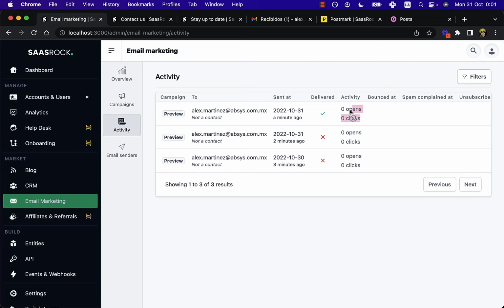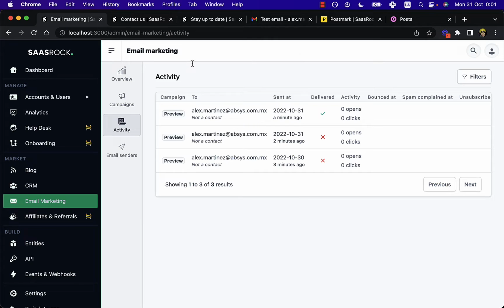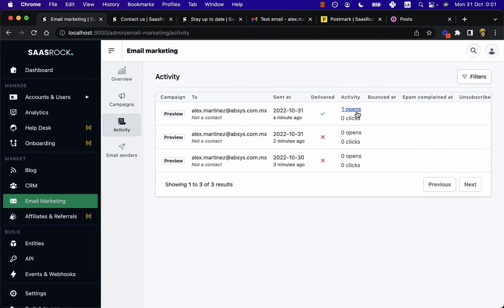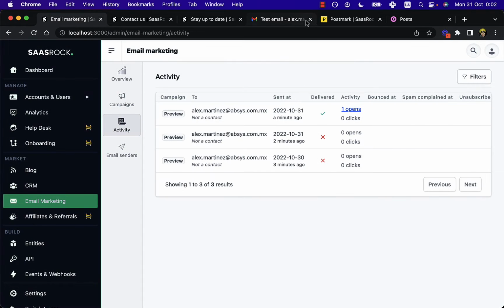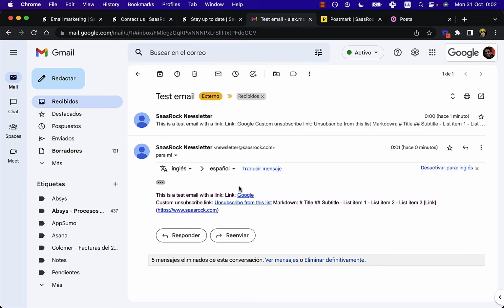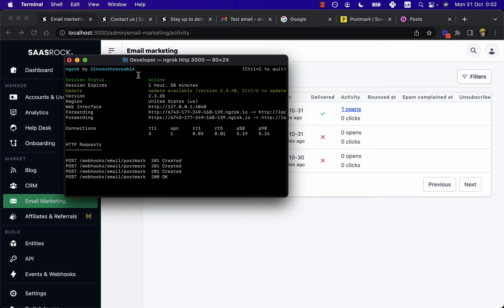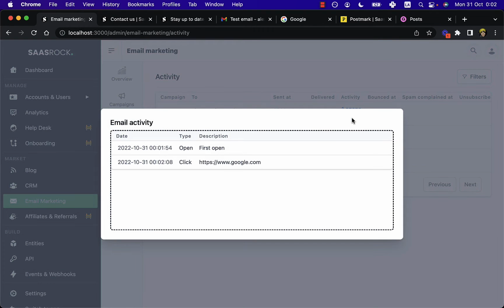So now let's try opening the email and see. So now it has one open, which is the first open. And if we click on the email, I mean on the link, and wait for the webhook, now we know that our lead has clicked on the link.